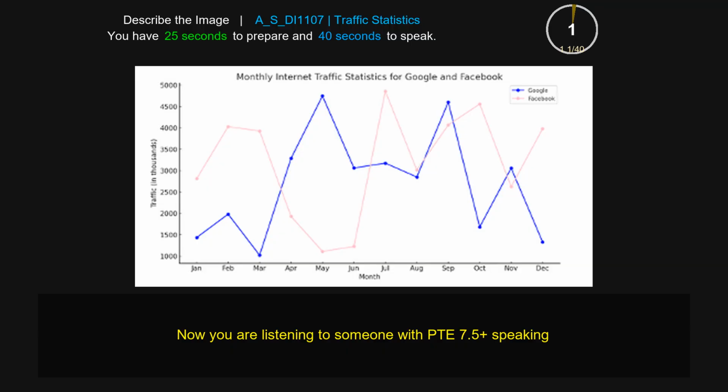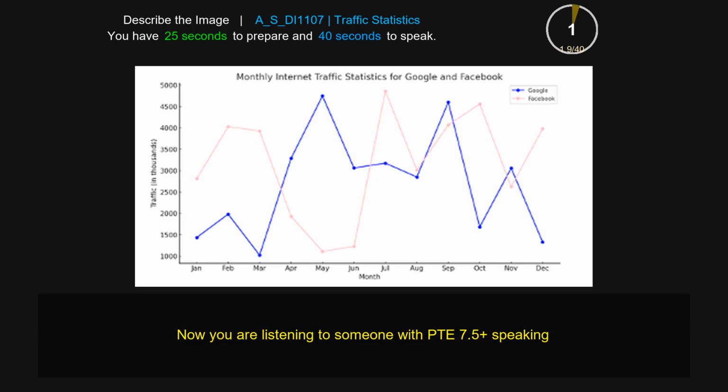The line chart gives us information about monthly internet traffic statistics for Google and Facebook. From the picture we can see for Facebook in December the value is 4000. For October the number is higher, which is around 4500. The highest point is for Google, which is in May, and the point is 4500, and the lowest one is for March, which is only 1000. To sum up, the line chart gives us information about monthly internet traffic statistics for Google and Facebook.